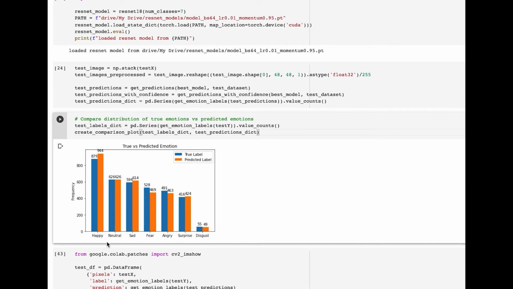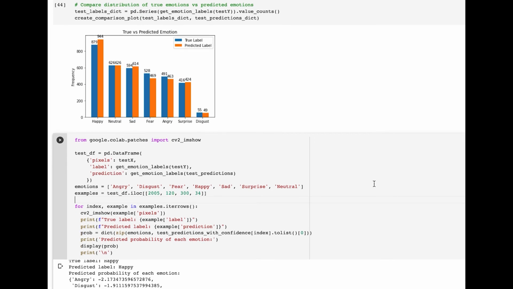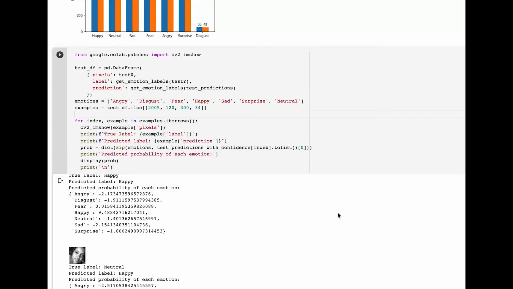We can see here that we overpredict for happy and we underpredict for fear and anger, for example. However, the distributions are fairly similar and have a very similar shape. Now let's look at some specific examples of cases from the test dataset and see how our model behaves.